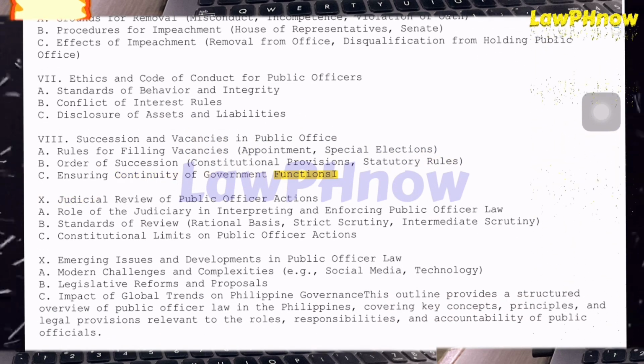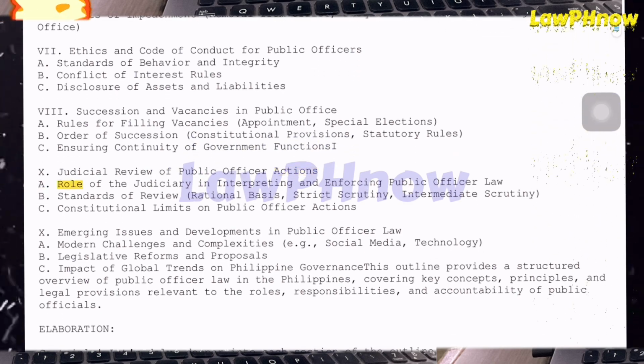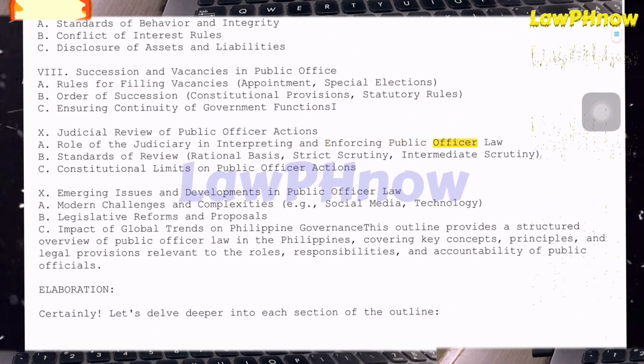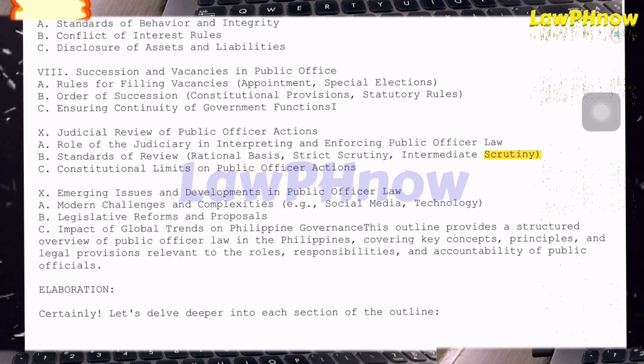9. Judicial review of public officer actions. A. Role of the judiciary in interpreting and enforcing public officer law. B. Standards of review: rational basis, strict scrutiny, intermediate scrutiny. C. Constitutional limits on public officer actions.